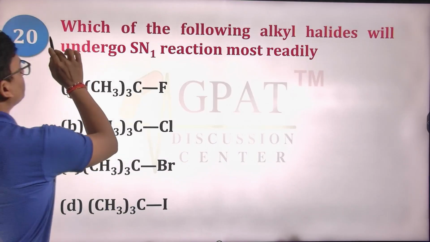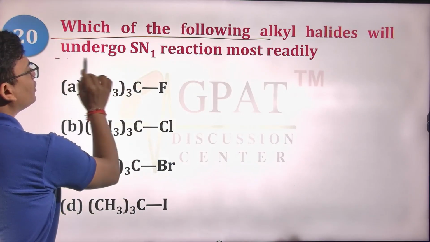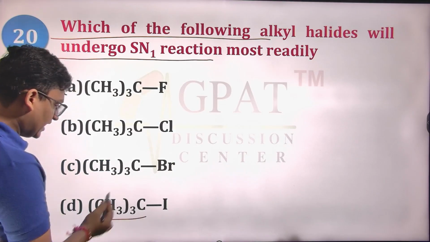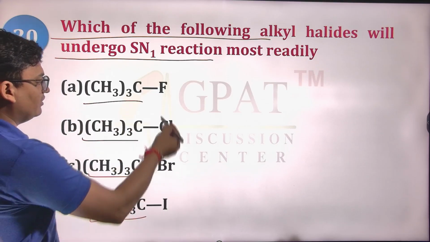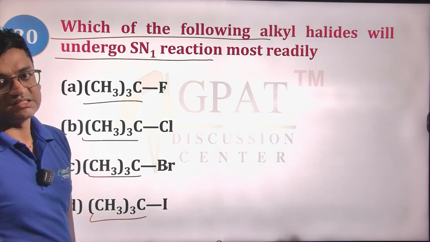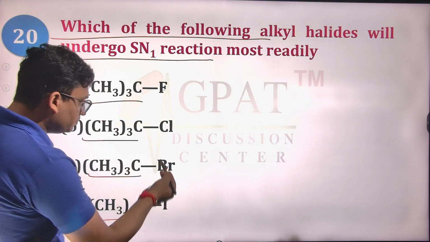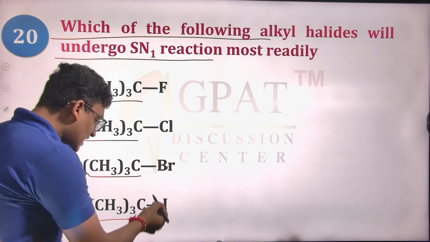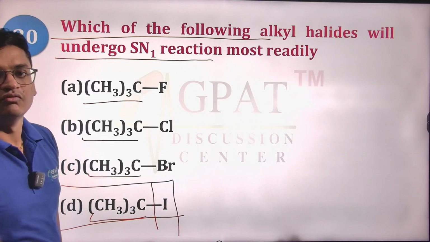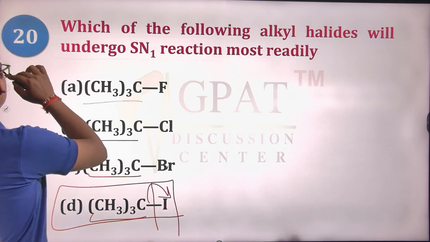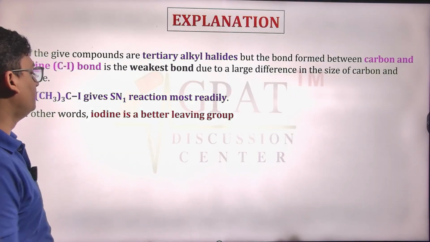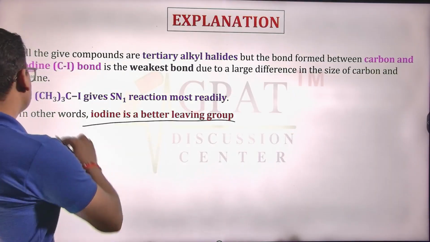Which of the following alkyl halides will undergo SN1 reaction most readily? All of them are having the same alkyl group, but we are having fluorine, chlorine, bromine, iodine. We know very well that the better the leaving group, the faster the reaction can occur. So among fluorine, chlorine, bromine, iodine, due to the largest bond length of the carbon-iodine bond, this will have the fastest SN1 reaction, iodine being the best leaving group. So yes, D is the right answer, due to the better leaving group nature of iodine.